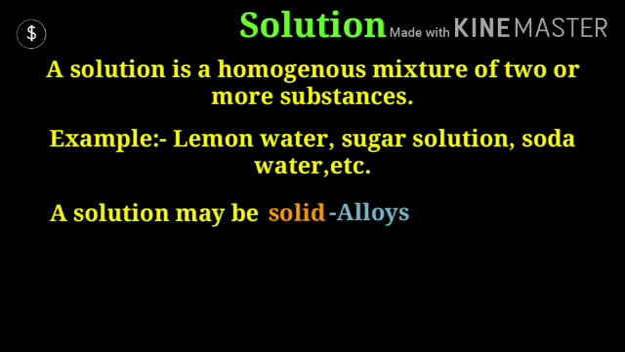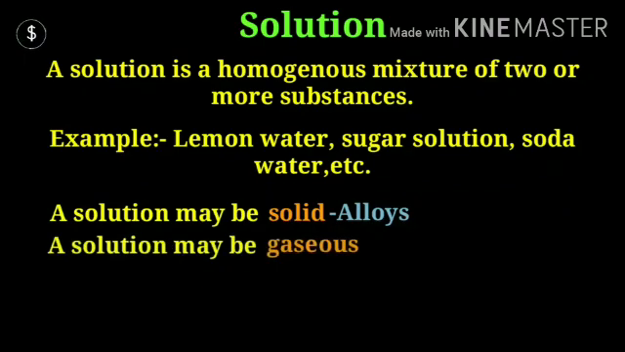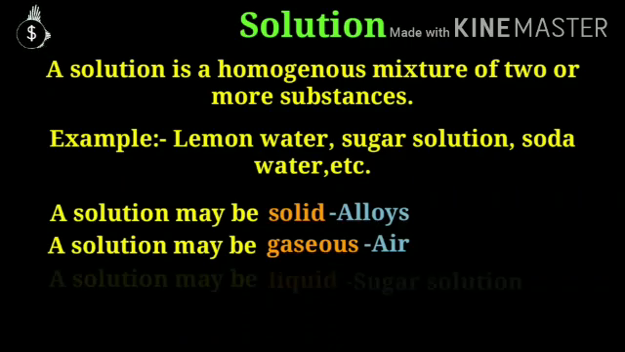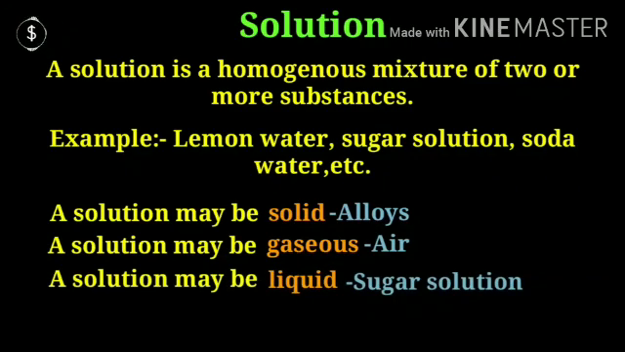A solution may be solid, for example, alloys. Children, what are alloys? Alloys means when two or more metals or non-metals are mixed together so that we can get a desirable substance, known as alloys. Now, a solution may be gaseous also. For example, air. You know that air is a mixture of many gases. Since air consists of only one phase, it is considered a solution.